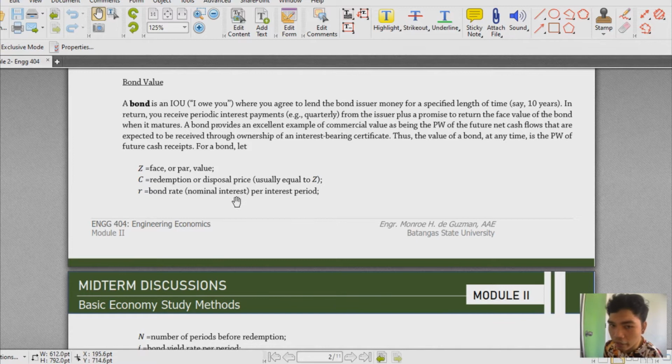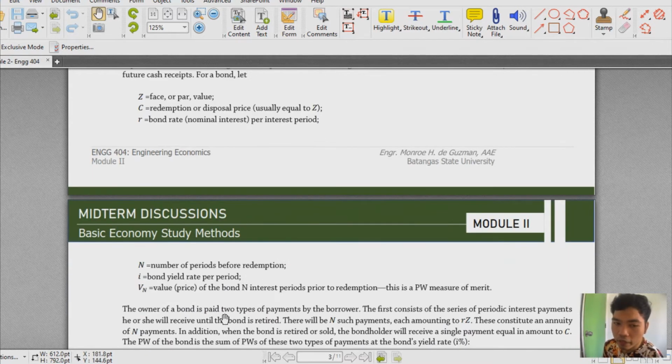And then the bond rate, so this is the nominal interest rate set in our agreement, per interest period. N is the number of periods, and I would be the bond yield per period. V sub N is the value price of the bond N interest periods prior to redemption, that is the present worth measure of merit.